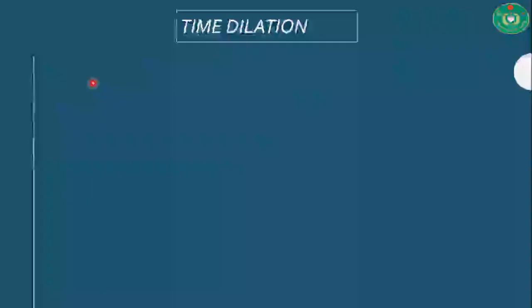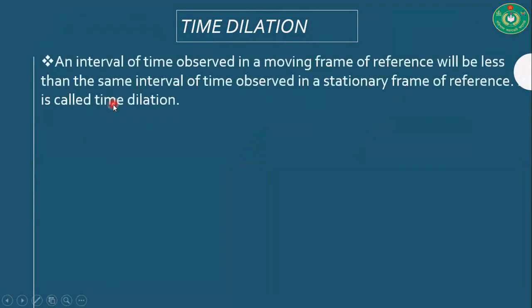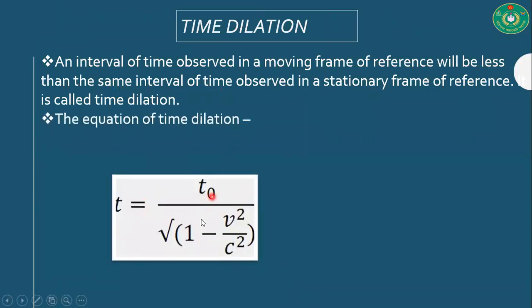Okay, let's see time dilation, a very interesting matter of the special theory of relativity. What is time dilation? An interval of time observed in a moving frame of reference will be less than the same interval of time observed in a stationary frame of reference, that is called time dilation. And this famous equation is t is equal to t naught divided by root over 1 minus v square by c square. But I think you will not get this equation yet. Okay, let's see the explanation.